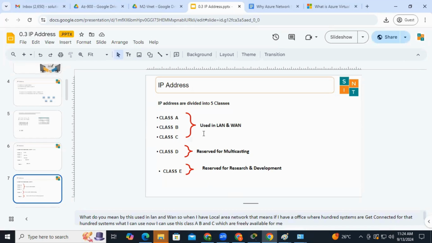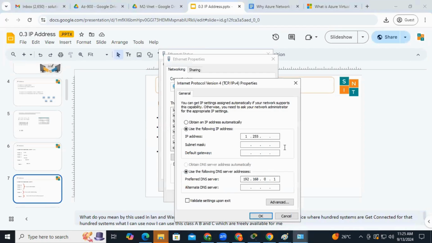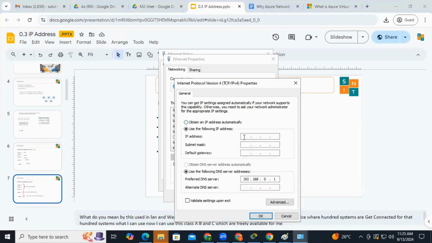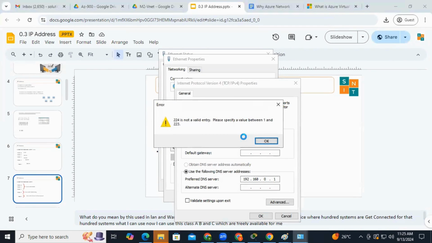So from 0 to 223, let's see an example. If I try to give my IP address as 224, it says you cannot assign this IP address. Please specify a value between 1 and 223 only.